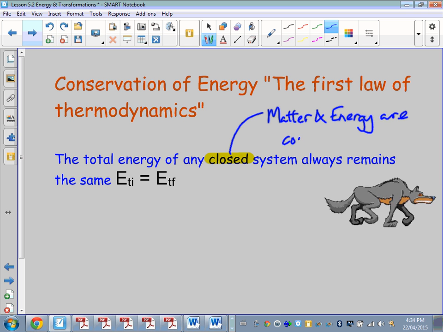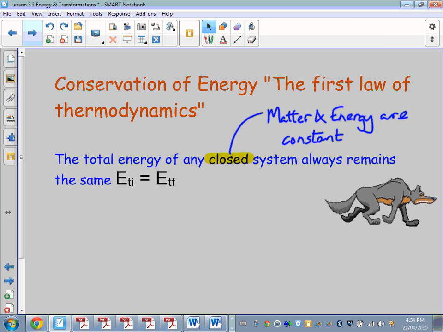So matter and energy are constant. We know that not to be true in many situations in our everyday life, but if we can look at closed systems and if we can assume that those things are kept constant, then we can assume that the total energy is just merely transformed from one form to the other.